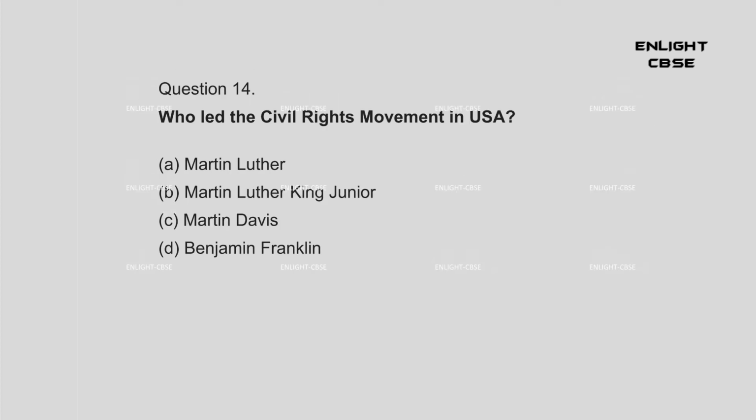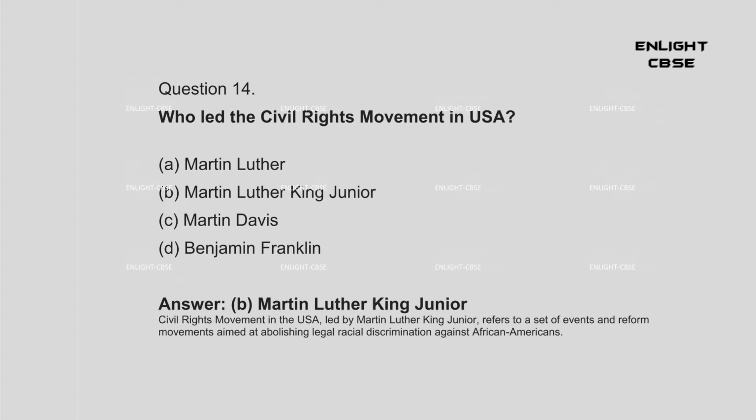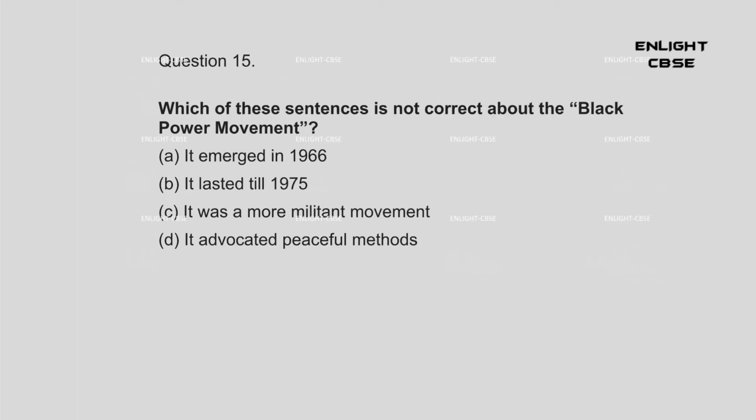Question 14. Who led the civil rights movement in USA? A. Martin Luther. B. Martin Luther King Jr. C. Martin Davis. D. Benjamin Franklin. Answer: B. Martin Luther King Jr. Civil rights movement in the USA, led by Martin Luther King Jr., refers to a set of events and reform movements aimed at abolishing legal racial discrimination against African Americans.